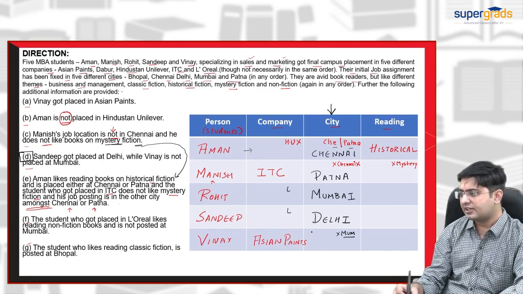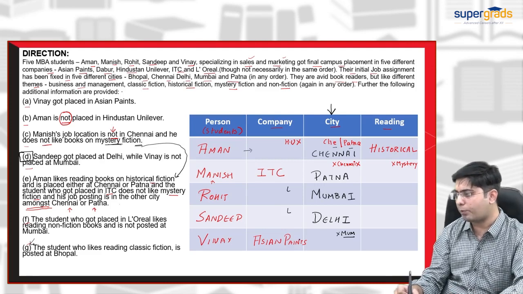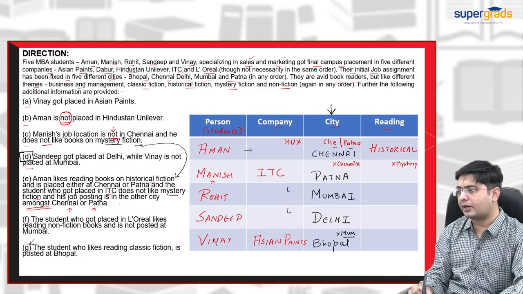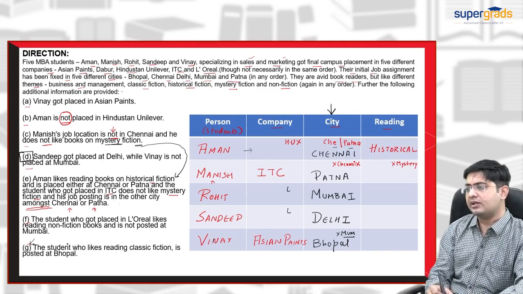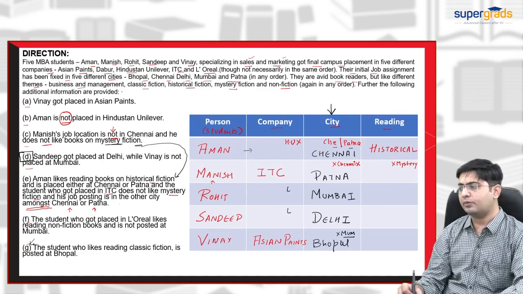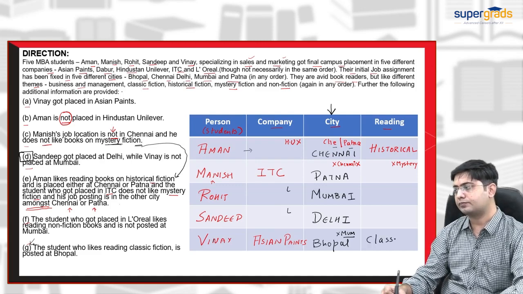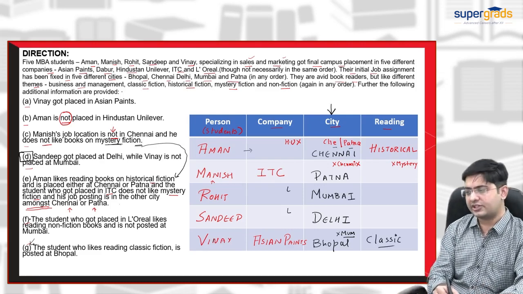As per the G clue, it is Bhopal. So Bhopal will definitely come at Vinay. The student who likes reading classic fiction is posted at Bhopal, so Vinay would be from Bhopal and he likes classic fiction.